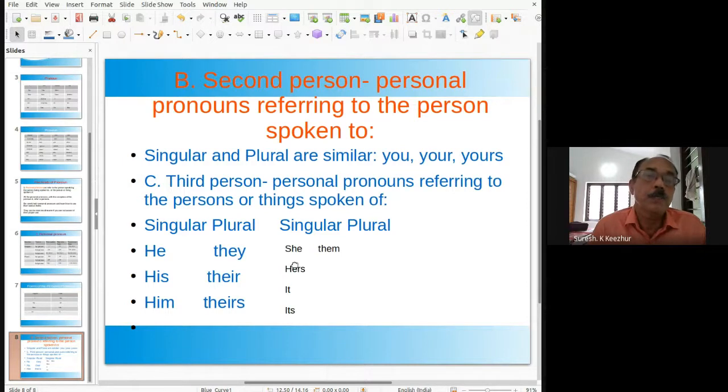Personal pronouns refer to the person spoken to, whom we are speaking to. The personal pronouns referring to the person spoken to are similar in singular and plural: you, your, yours are used. And in third person, personal pronouns refer to the person or things spoken of. In that case, we may use he, his, him in singular, and they, their, theirs in plural. She, hers, it, its in singular, and them in plural. In that way, pronouns are used for the third person spoken of.